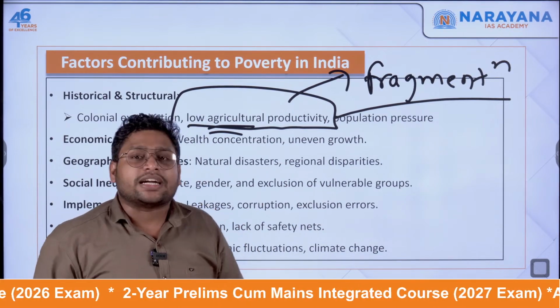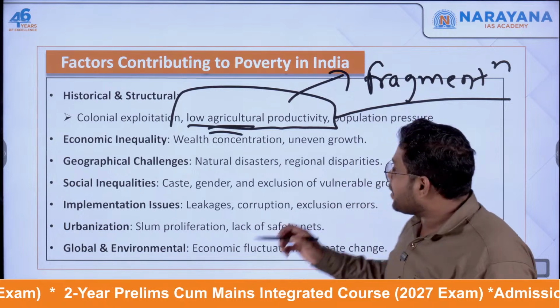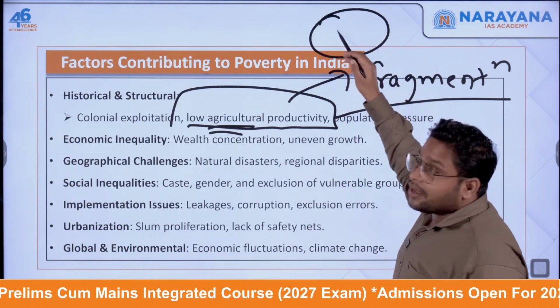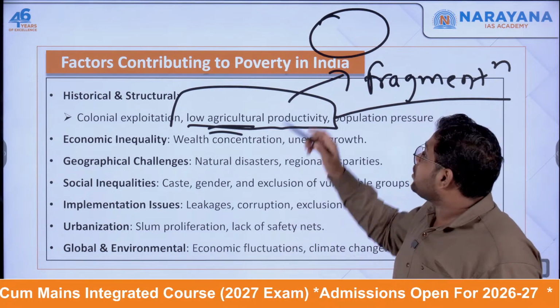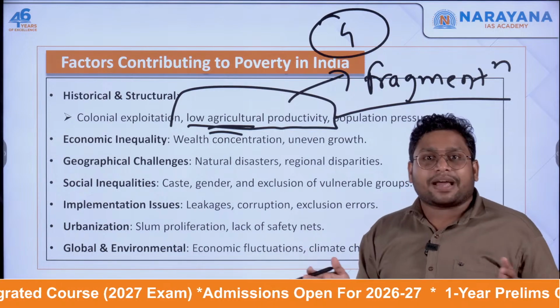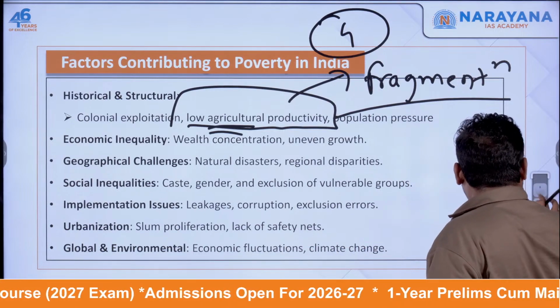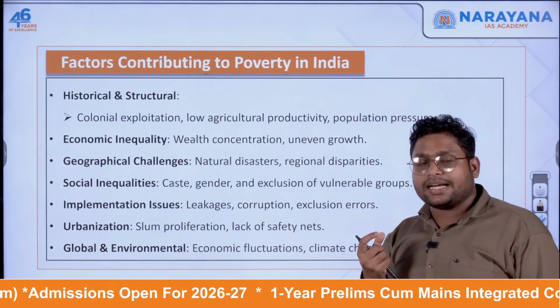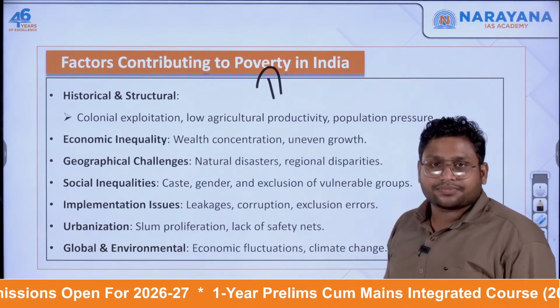Our population is continuously increasing. So earlier, if one person used to hold this much land, now four people are supposed to hold this land, and the land is getting fragmented. These are the historical and structural reasons behind the continuation of poverty.